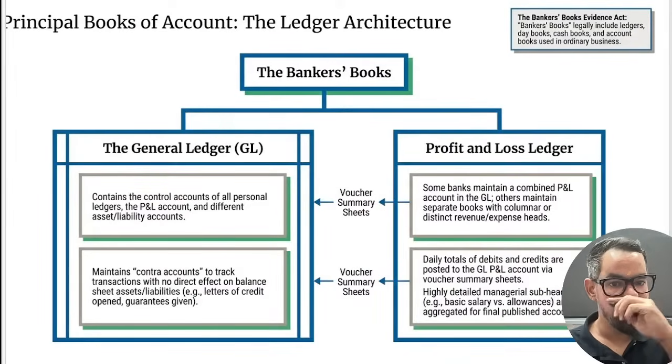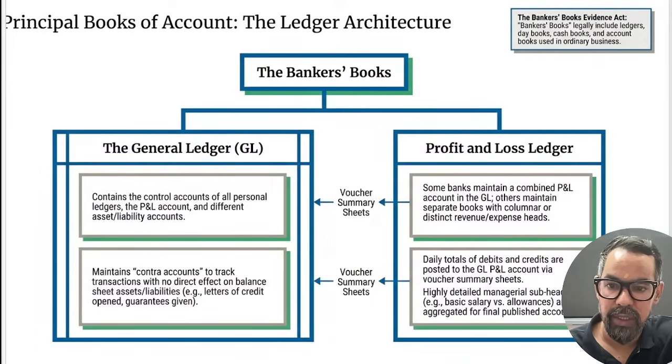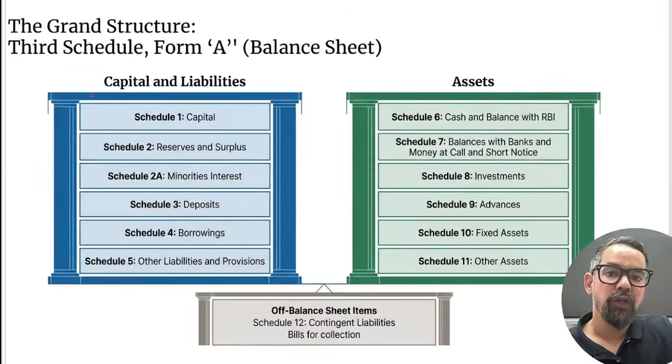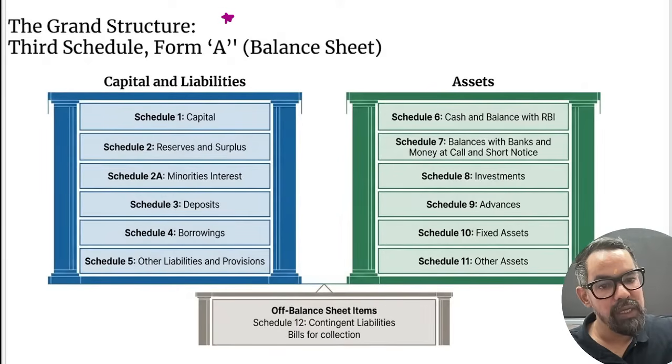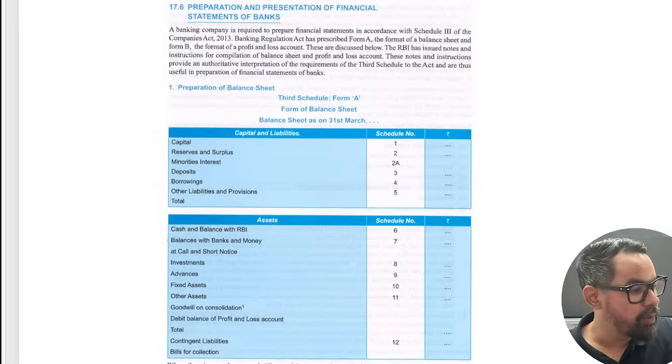Now when it comes to the banking company, we will come to the format itself, right? So this is the one. The Form A proforma balance sheet, which generally includes these 12 schedules, right? So basically this looks like this. This we have gone through many times. Hope you remember this one.